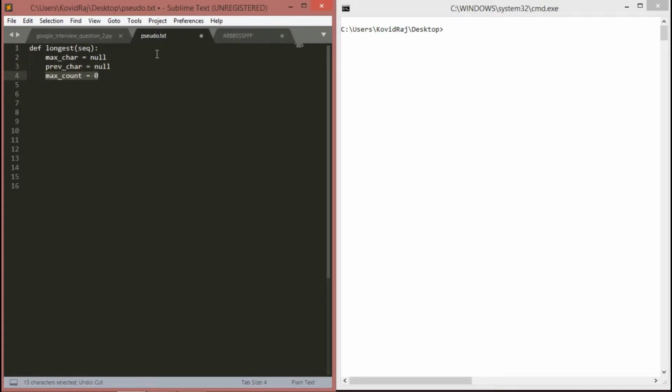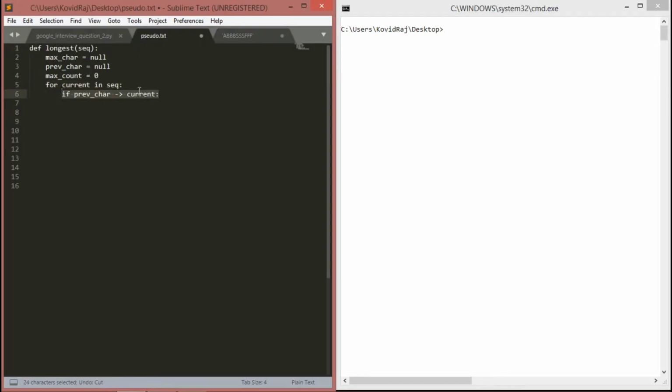So that we can recognize the value. And then we'll specify max count, meaning how many times the letter is repeated. So in the case of B, max count is equal to 3, right? This is an integer value, so we give 0. Then we will iterate through the sequence with a variable called current. Current will be the letter which we are examining.